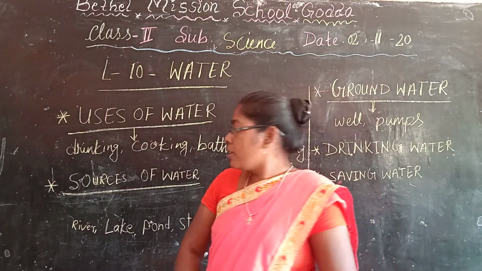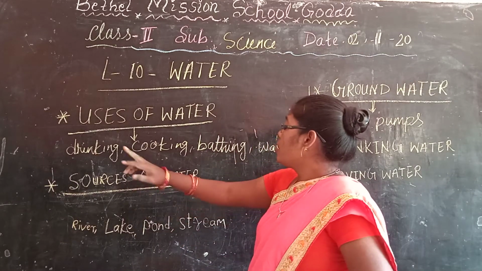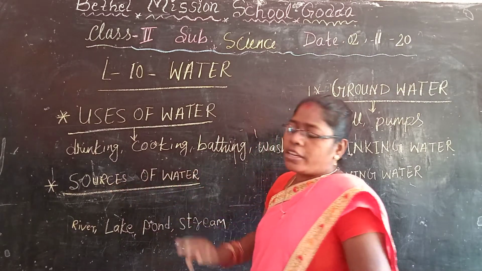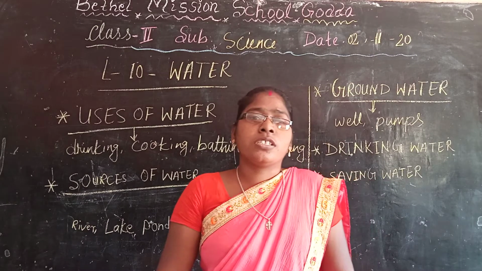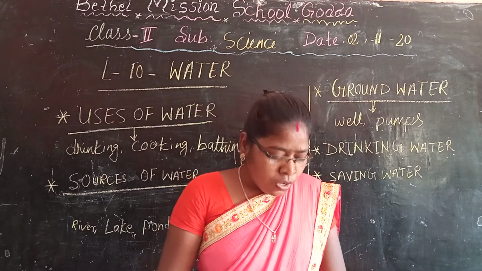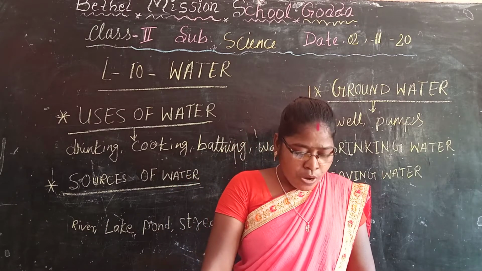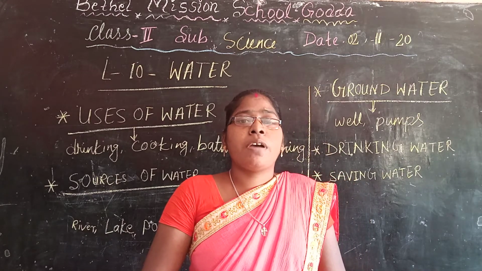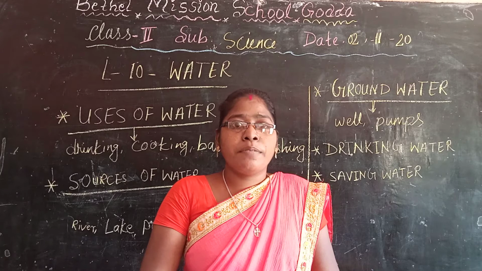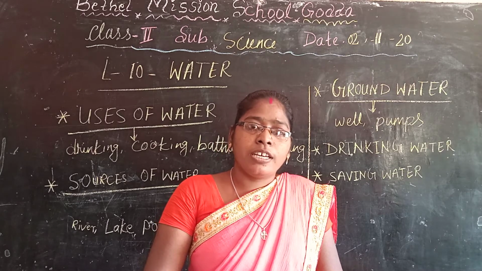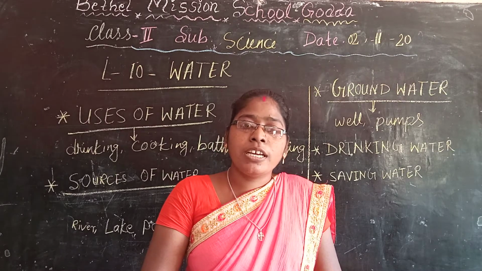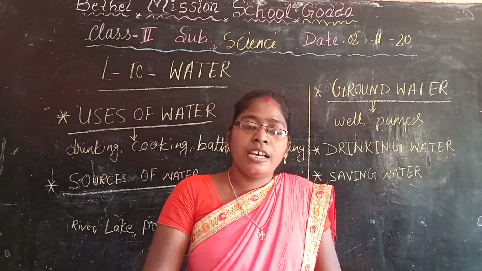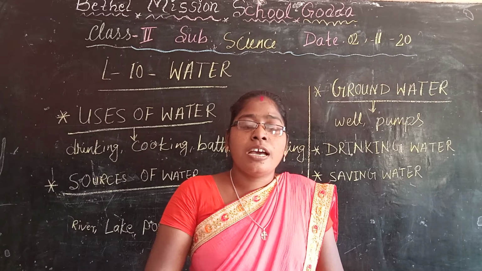Next we will have sources of water. We get water mainly from rain. That is why we say that rain is the main source of water. What is the main source of water? Rain. Rain is the main source of water.